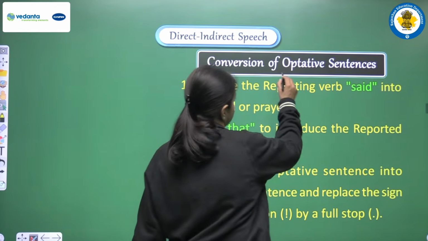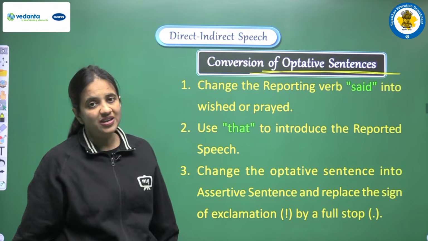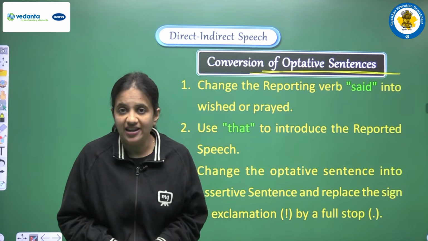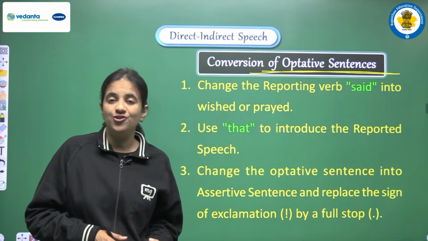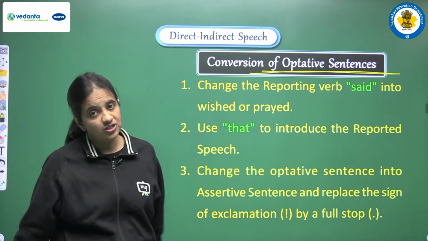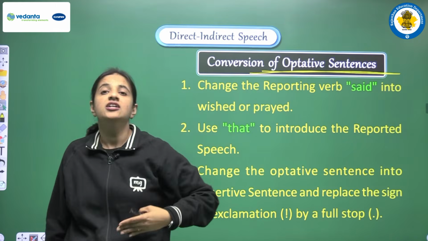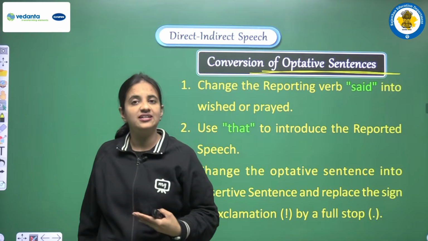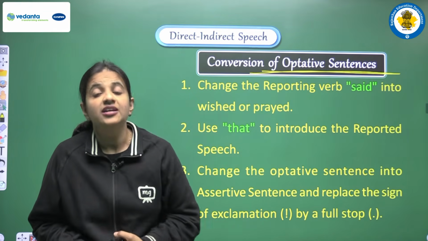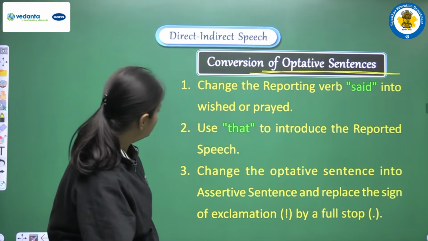So now we will discuss the conversion of optative sentence. If we have any kind of optative sentence in direct speech, then what rules do we have to follow while doing the conversion, that we have here. First of all, let's try to understand what optative sentence actually means. Optative sentence means that if in a sentence we have any kind of blessing, wish or prayer, then we can say it's a kind of optative sentence. So let's see the rules.